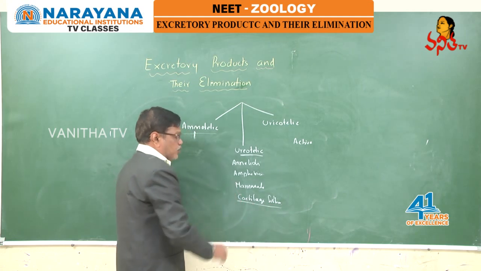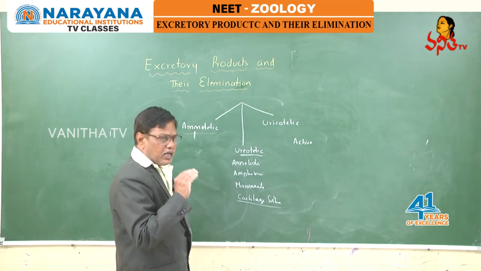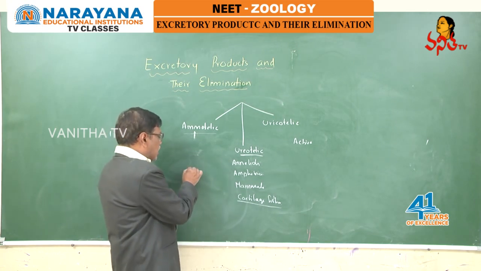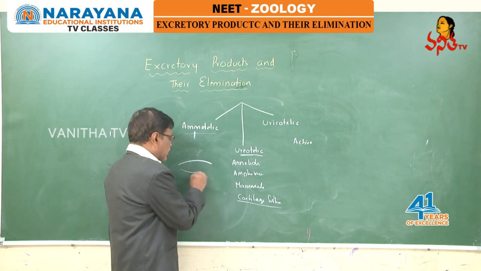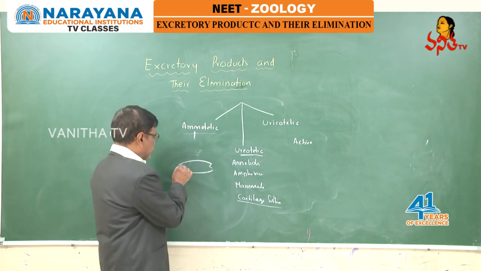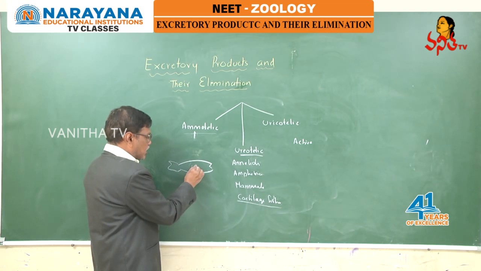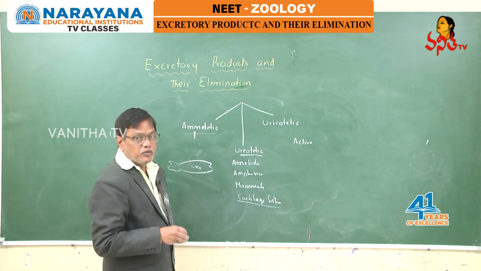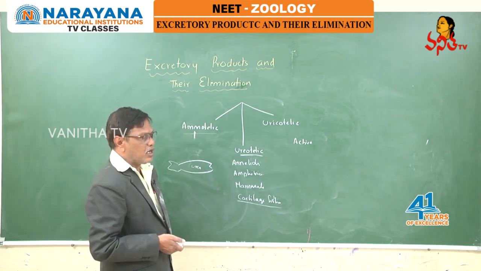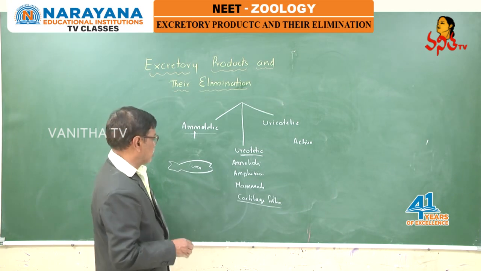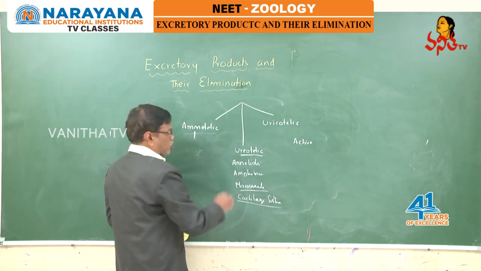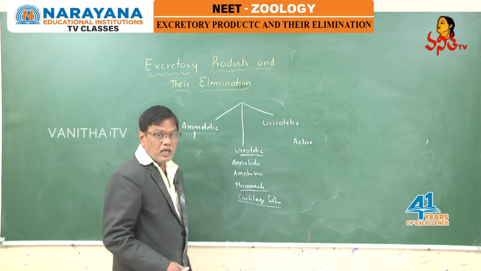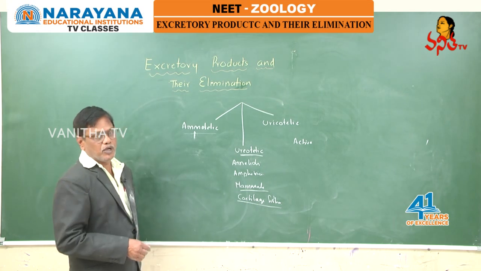But these cartilaginous fishes, all cartilaginous fishes, are marine in habitat. To maintain osmoregulation in these cartilaginous fishes, most of the urea is retained in the blood. That is called physiological uremia, to increase the blood concentration to maintain osmoregulation. In mammals also, a part of urea is retained in the body to maintain osmolarity of medullary tissue fluid.